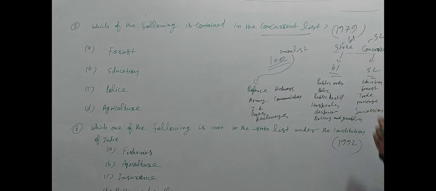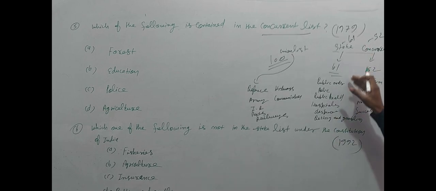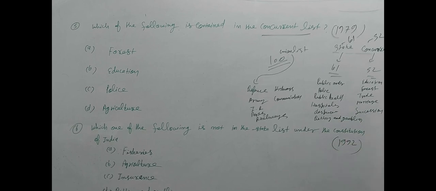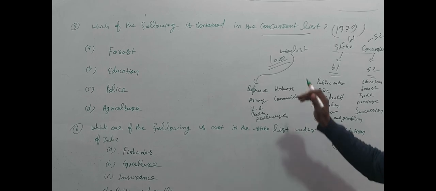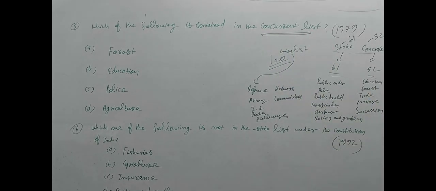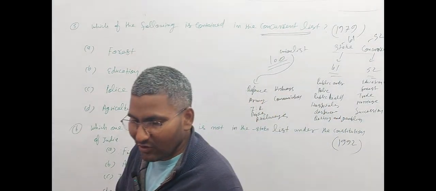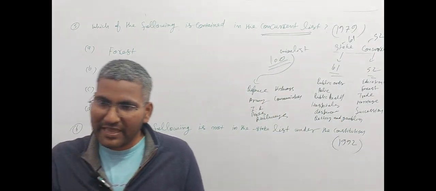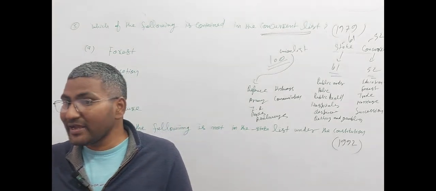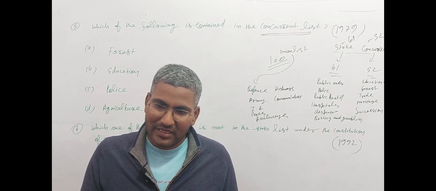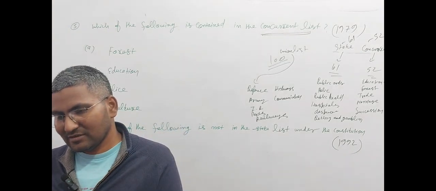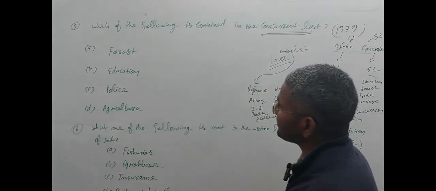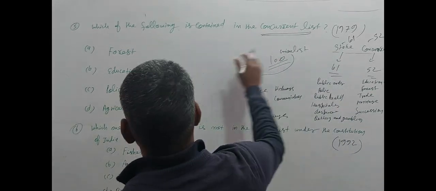Public order and police come in the state list. Some important things I am giving you here: education, police, agriculture. In the concurrent list, education comes. It means on education, the central government and state government both can make law, but the law of the central government will be valid in a controversial position. Are you getting it or not? So your right answer is education. Which of the following is contained in the concurrent list? Education.